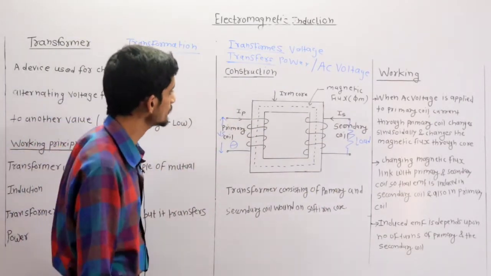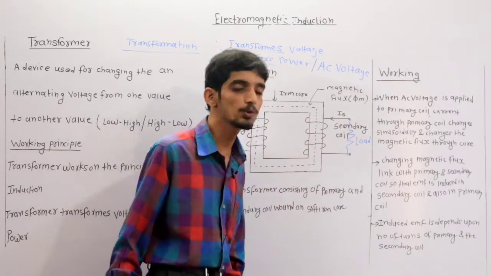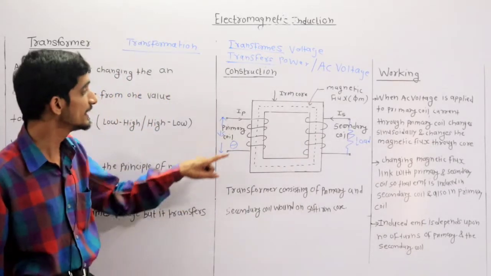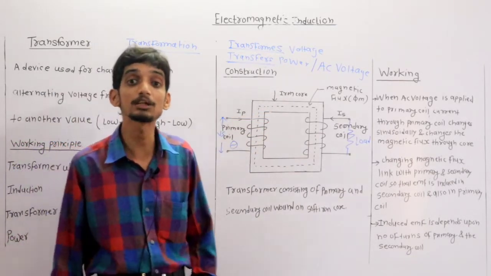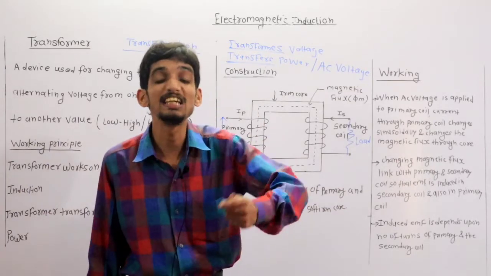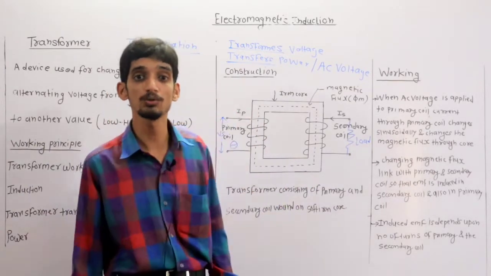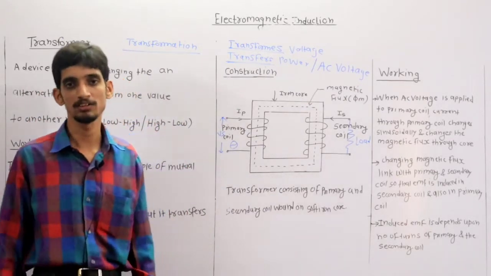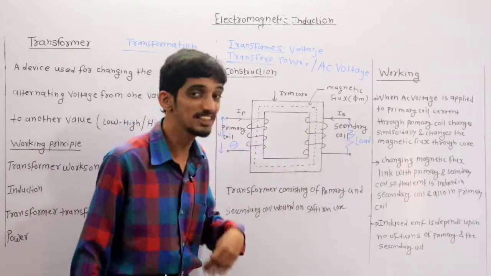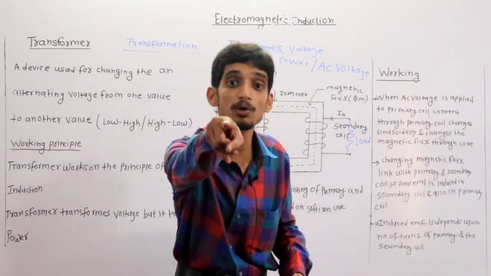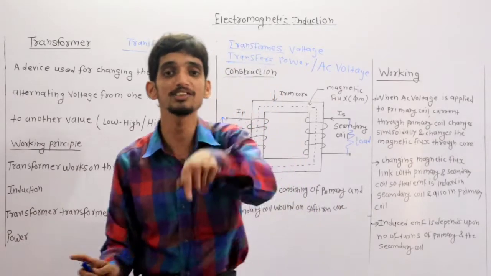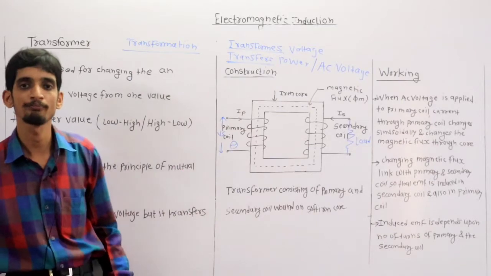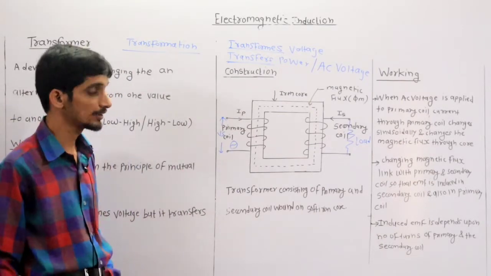Clear? Now, as this flux moves towards the secondary coil, it links with the secondary coil. When it links with the secondary coil, what happens actually? There will be an EMF induced in the secondary coil also, as per Faraday's law of electromagnetic induction. Clear? So in this way, in the secondary coil the EMF is induced, but actually you have connected the supply to the primary coil. That's why this transformer works on the mutual inductance concept. Clear? Okay.